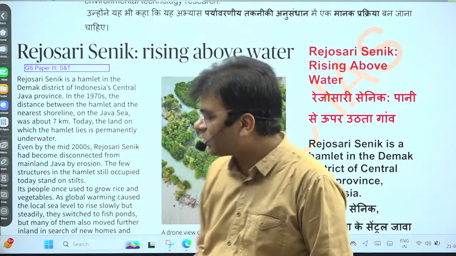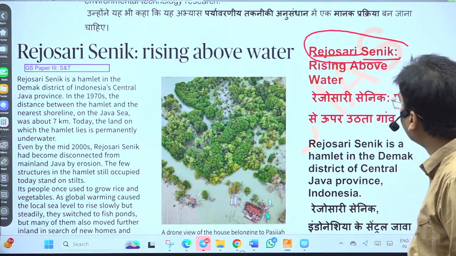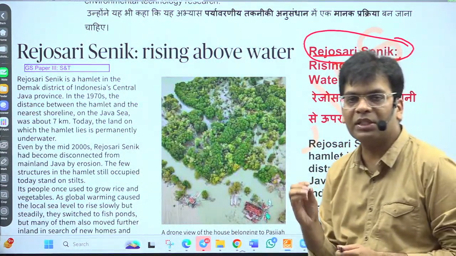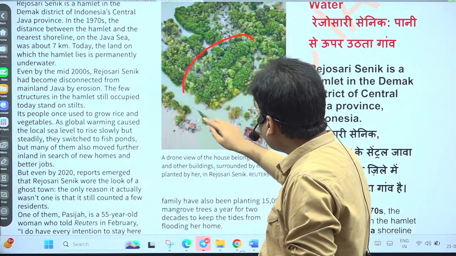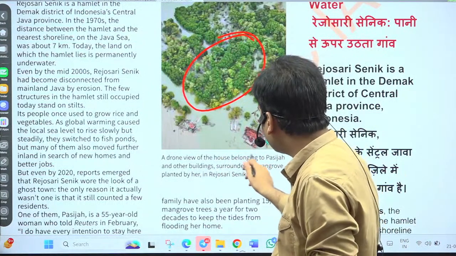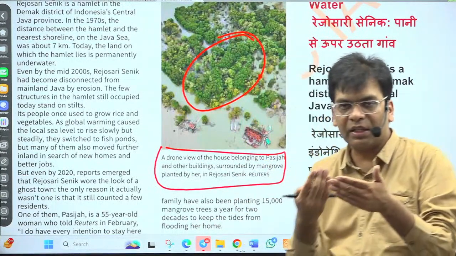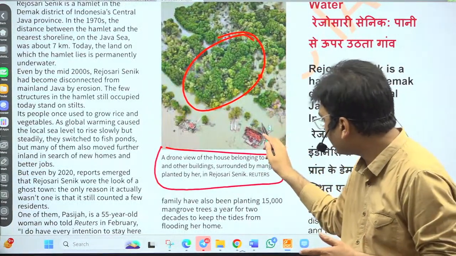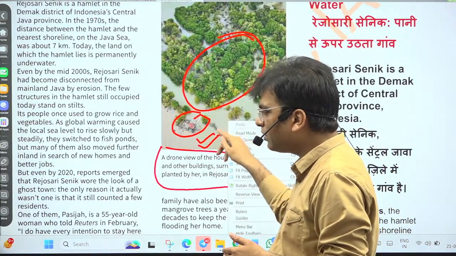Next news, Rejo Shari Shenik. This is an area of Indonesia, located in the Java Sea area. Here you will find that this area has been submerged due to sea level rise. Here the people want to grow more and more mangrove forest so that they can prevent the incursion of sea water into the residence area. Already there has been a lot of shifting, but some of the houses that remained still have some livelihood option here. They don't want to leave this.